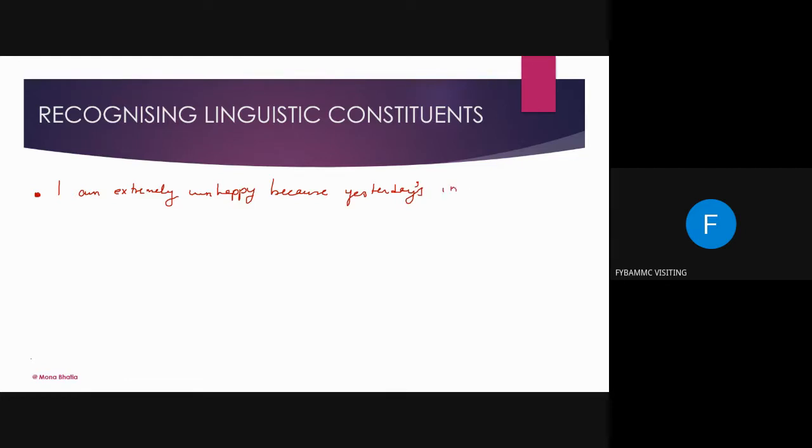Now tell me, is this sentence correct? There is a mistake here. You have to find out that mistake. I'm extremely unhappy because yesterday's incident.